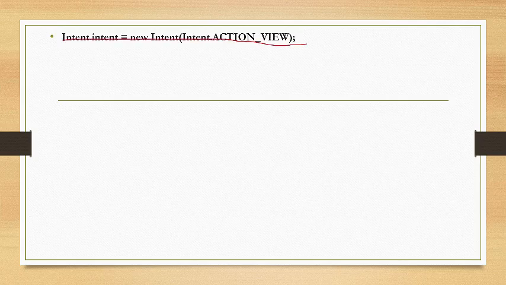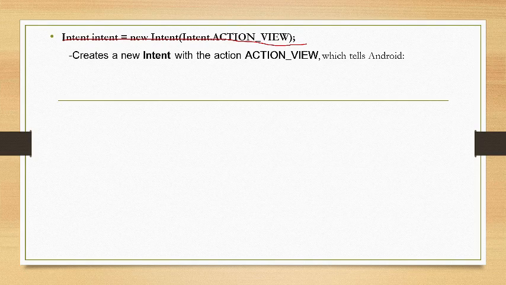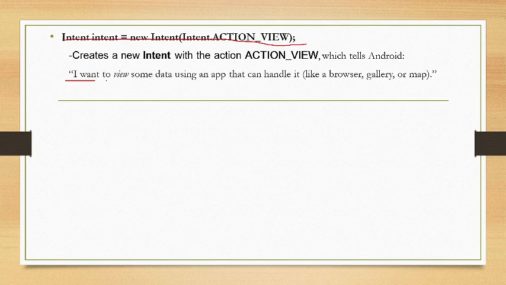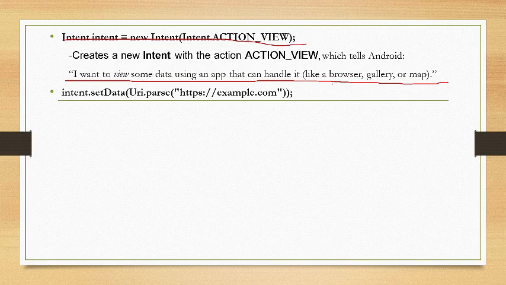So here is the code. The explanation is, it creates a new intent with an action. It's action view, which tells Android that I want to view some data using an app that can handle it, like for example a browser, a gallery, or the map. Now in the intent, we set the data, so it sets the data that should be viewed.